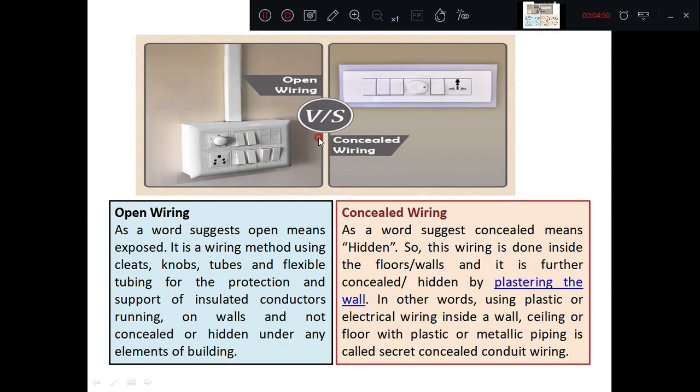You can see here what we are calling open wiring, or surface wiring, whereas the figure shows concealed wiring. The word suggests it: open means exposed. It is a conduit that is exposed, whereas concealed means hidden. All the wiring is hidden, concealed by the plastering of the wall. All the wiring system is inside the plastering, or above that there is plastering.